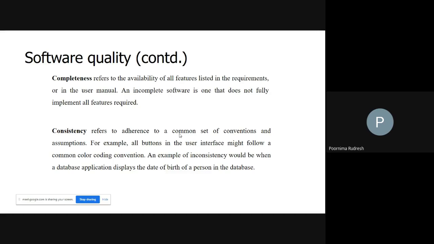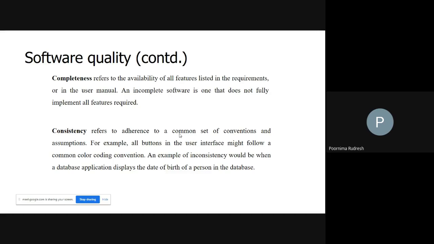And in the database, I'm also going to include the date of birth of a student. If I use a common format to enter the date of birth of all the students, then we say that it is a consistent database. But whenever I'm entering the date of birth into the database, if it is accepting different formats, for example, first I have written 1/1/2020 as the date of birth.